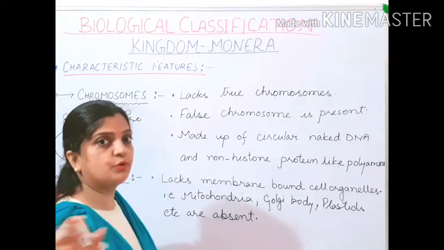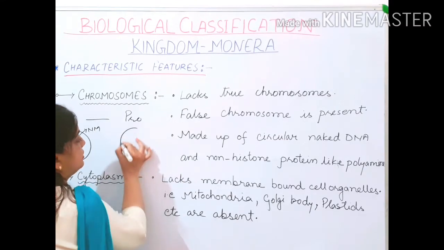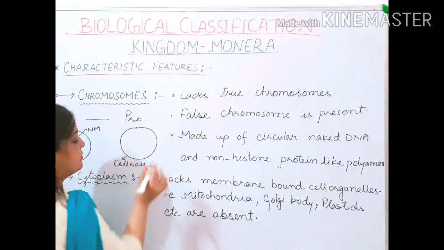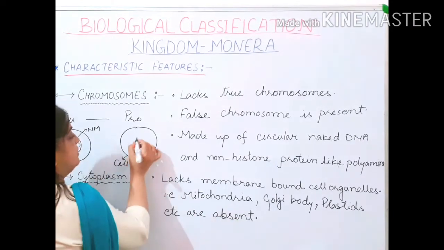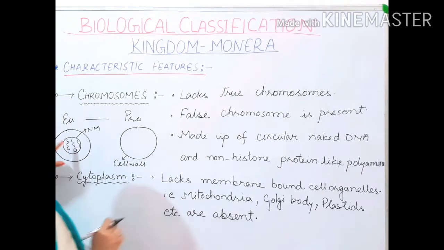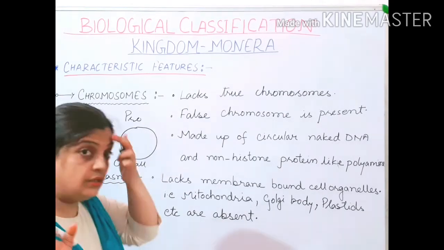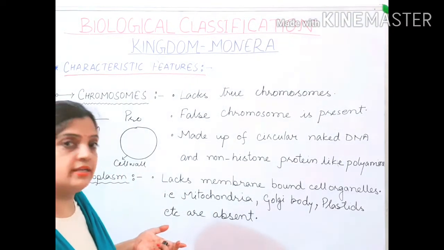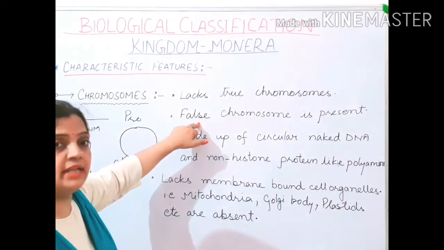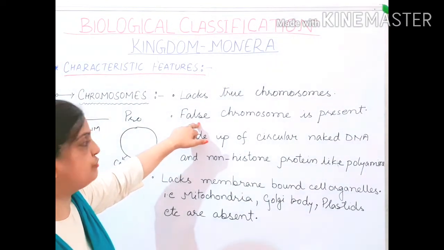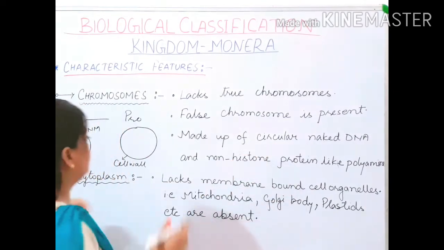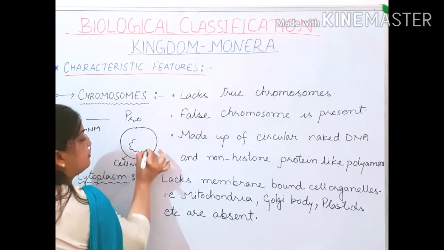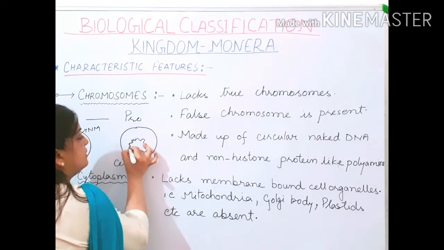This is your eukaryotic structure. Now if I consider a prokaryote, this is a cell, this is the cell wall, the cell membrane, whatever you consider. Now inside the prokaryotes, the nuclear membrane is absent and the nucleolus is also absent. So that is why it is called a nucleoid. Now I told you that a false chromosome is present, and which type of false chromosome? They have circular chromosomes. Now children, these chromosomes are in circular form in this pattern. They are circular.